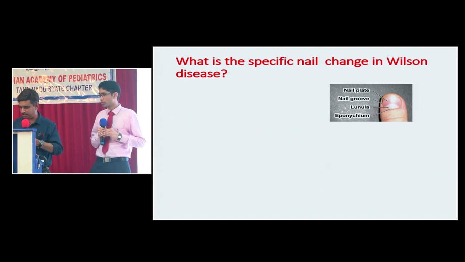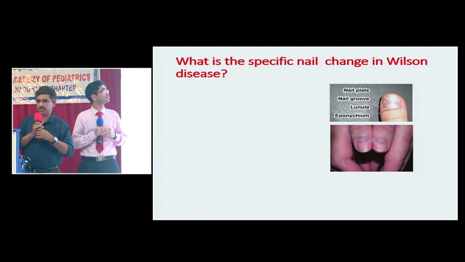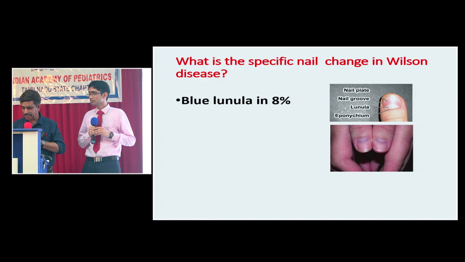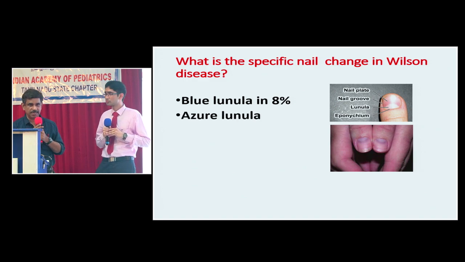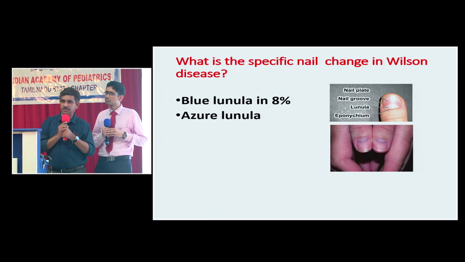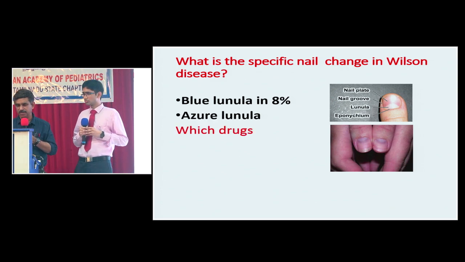The lunula becomes blue. So you can see that. You can see the normal lunula and the lunula which has become blue in Wilson disease. What's the other name? This is all called azure lunula, A-Z-U-R-E, azure lunula. Blue lunula is actually a very rare manifestation of Wilson disease, seen in just 8% of children with Wilson disease.